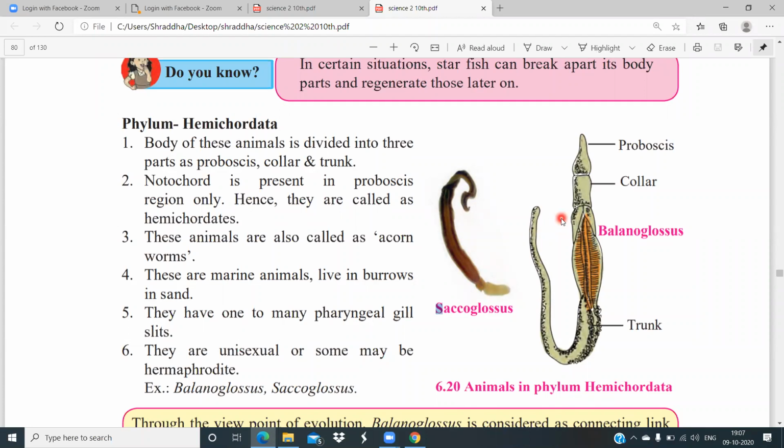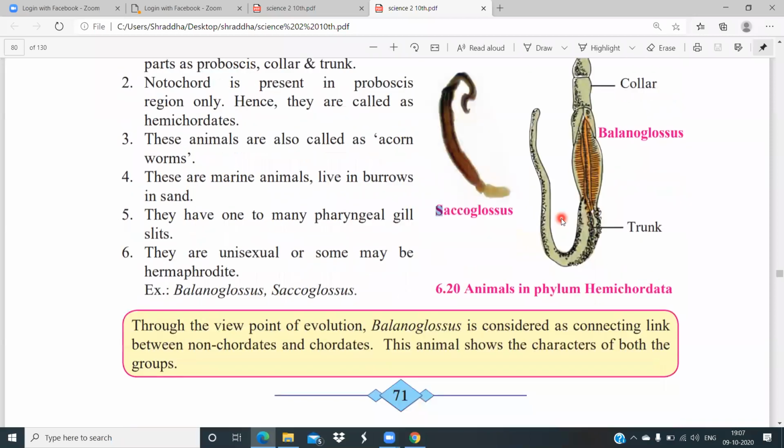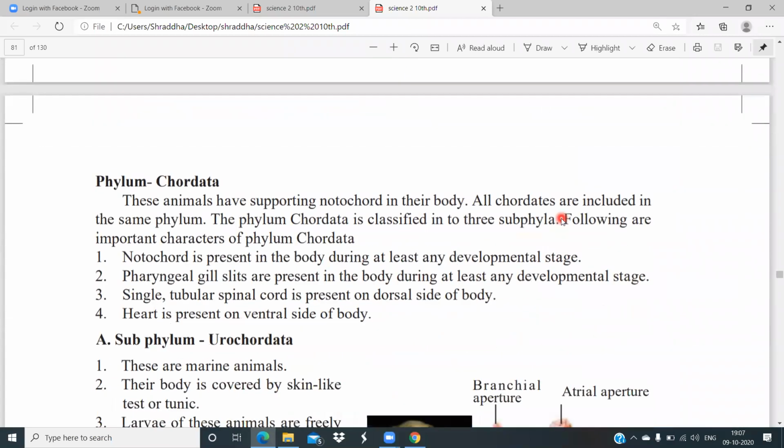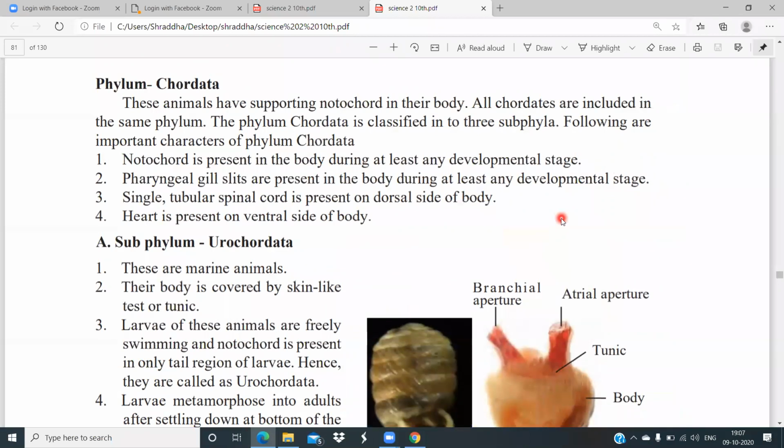Now we will move on to the next phylum, that is phylum Chordata. Now these animals have a supporting notochord in their body. All chordates are included in the same phylum. The phylum Chordata is classified into three subphyla, and following are the important characteristics of phylum Chordata. Notochord is present in the body during at least some developmental stage. So notochord, that is a supporting cord, is present in the body.